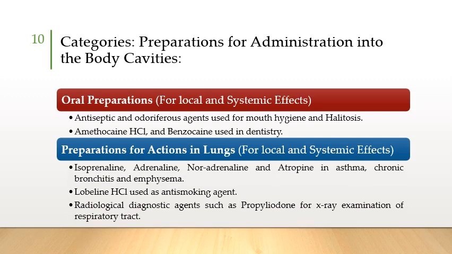Isoprenaline, adrenaline, noradrenaline, and atropine are used in the treatment of asthma, chronic bronchitis, and emphysema. You might know about asthma. It's a breathing problem. In chronic bronchitis, the bronchi become inflamed, and in emphysema, the air sacs in the lungs become enlarged and damaged, and eventually the patient has breathing problems. So for the treatment of these conditions, the aerosol preparations of these drugs are available, and these can be used effectively.